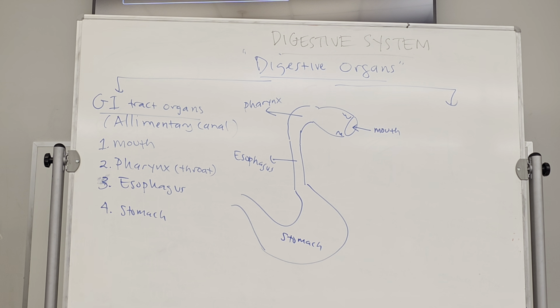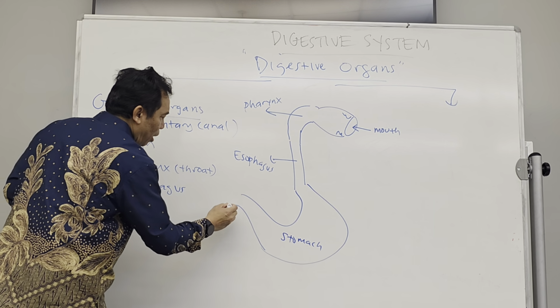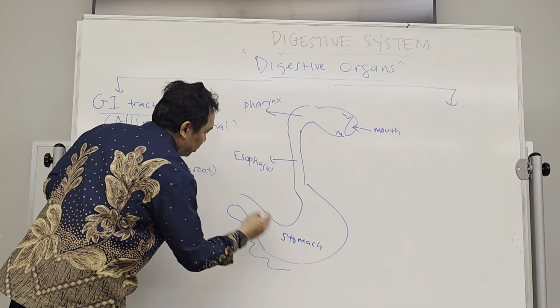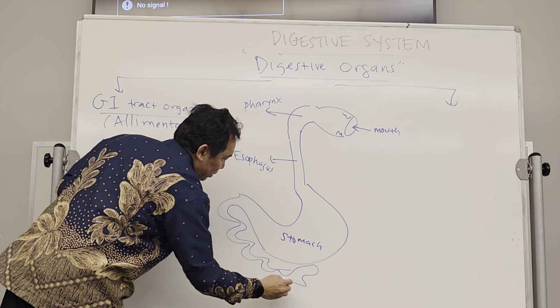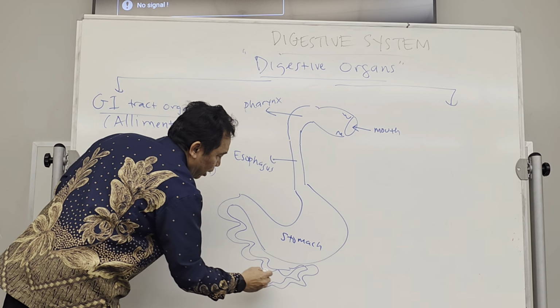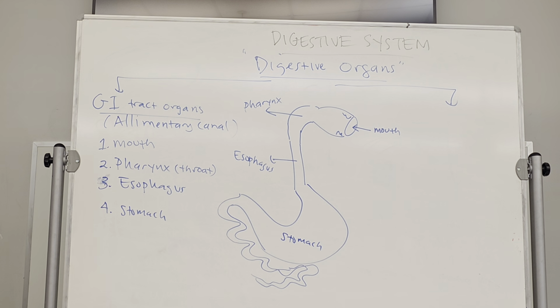Okay. From the stomach, there is some digestion over there, and then the food will go to the long canal. This is actually the longest part of the GI tract, where the food will be mostly digested. 99% of digestion happens here.